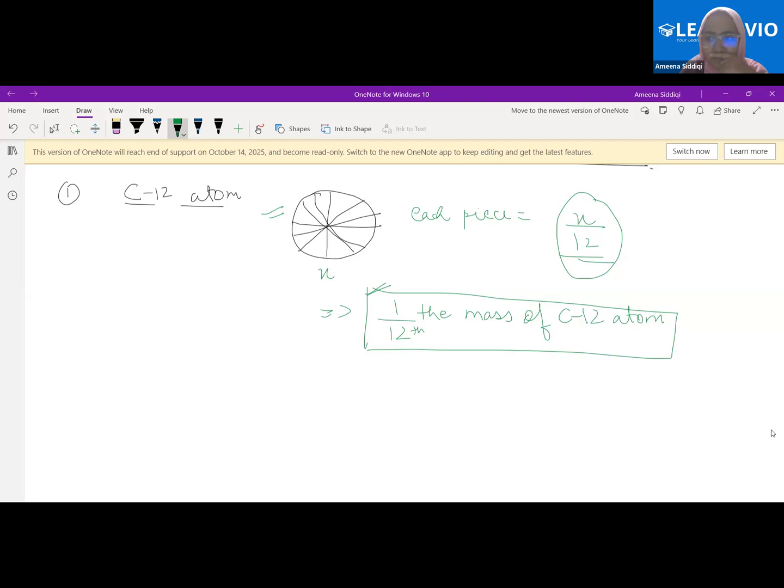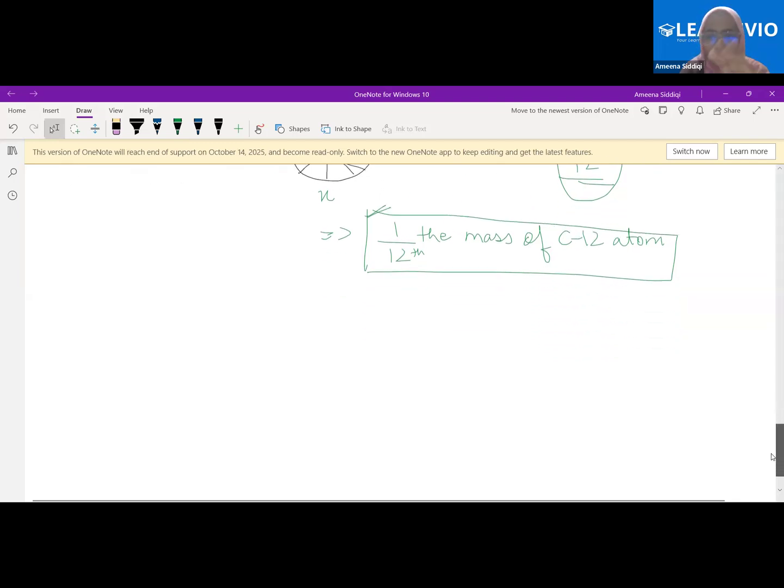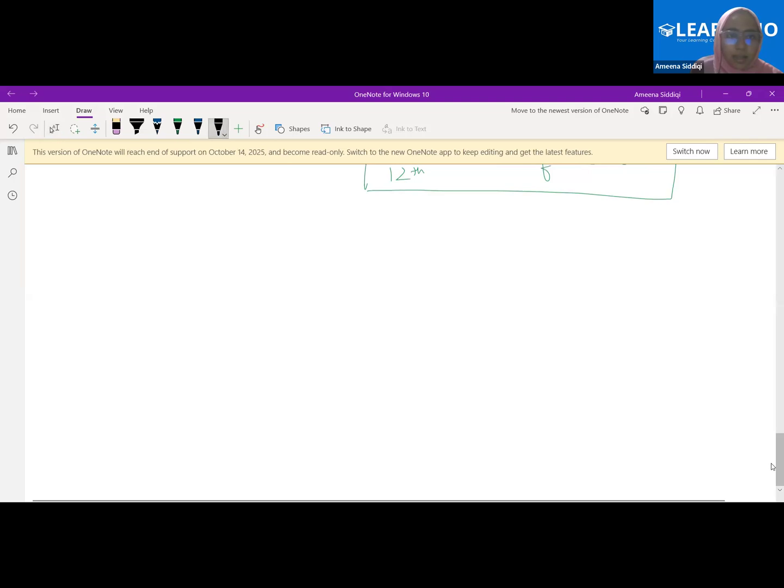Now it's 16. How? Because you have learned that the mass of any atom is close to 16, and that is oxygen. Okay, that is wrong. We'll discuss. See what I'm saying. But we had this atom and the name of this atom was carbon 12. Try to think of it that way.